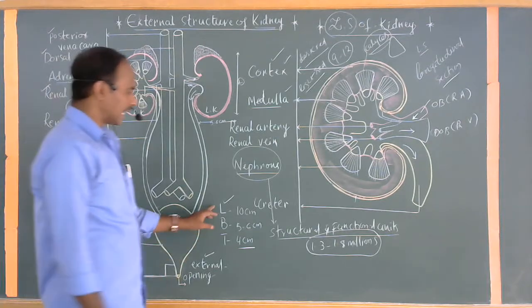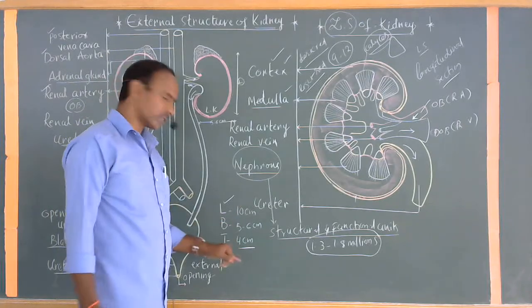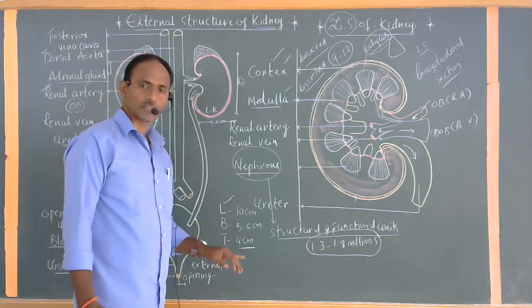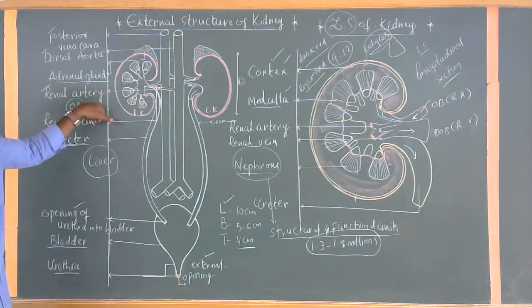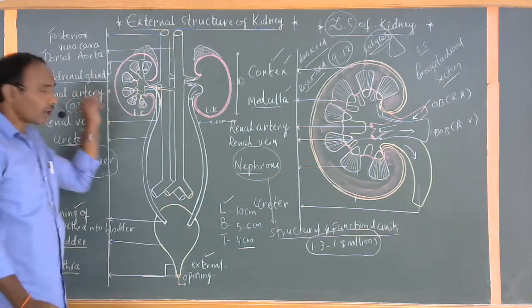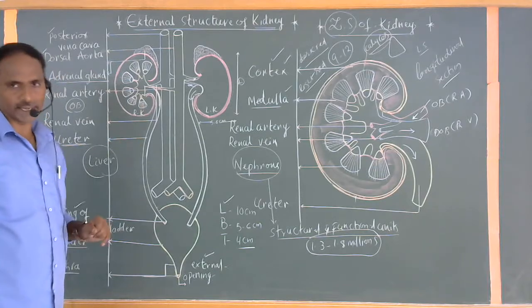The measurements of the kidney: length 10 centimeters, breadth 5 to 6 centimeters, and thickness 4 centimeters. What is the main function of the renal artery? The renal artery brings oxygenated blood loaded with nitrogenous waste materials.